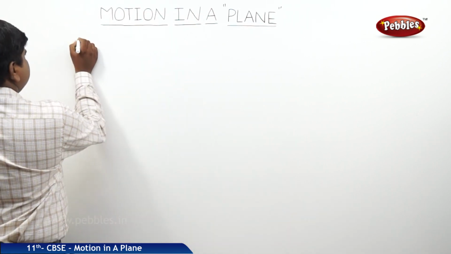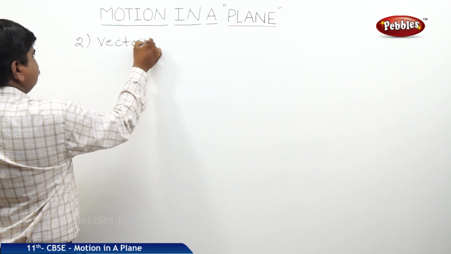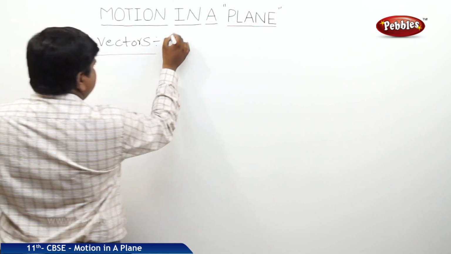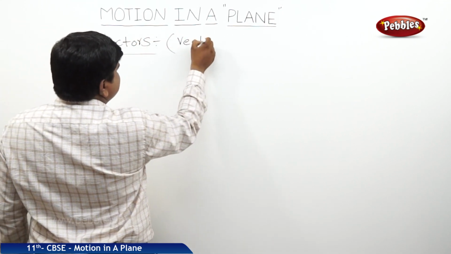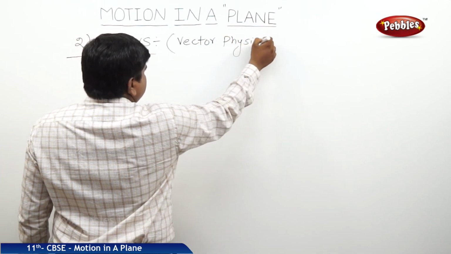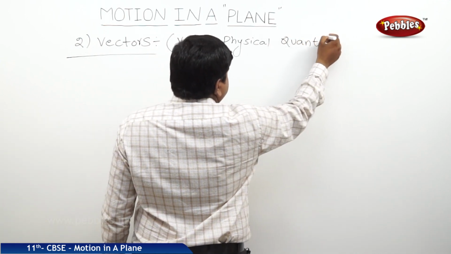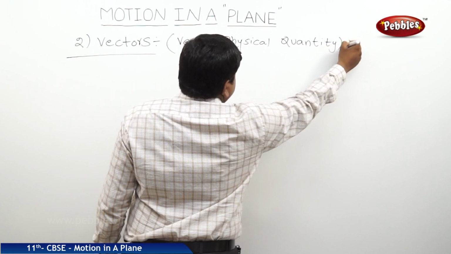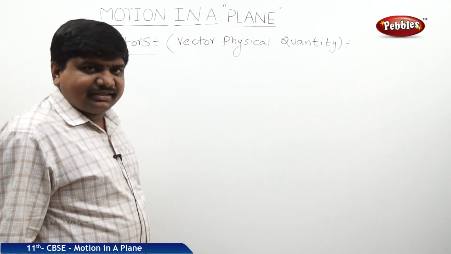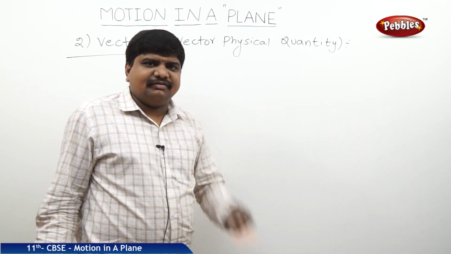The next physical quantity in this category is vectors. Another name, the extension form, is vector physical quantity. Like the previous, the scalar contains only magnitude, no direction, independent of direction.